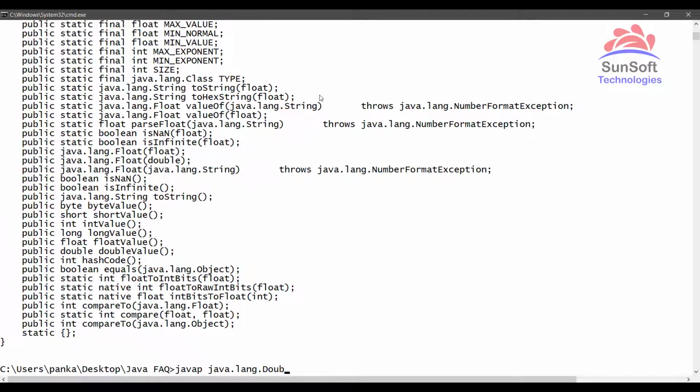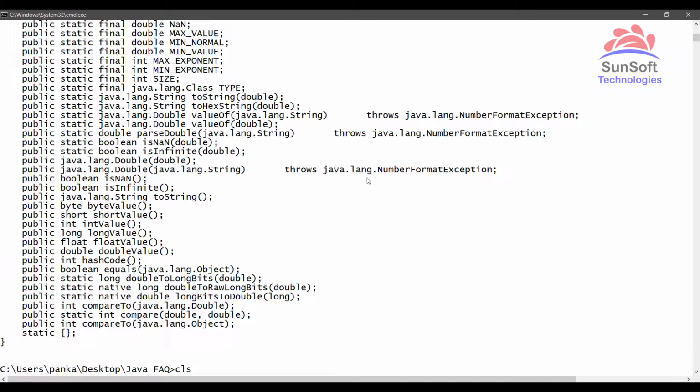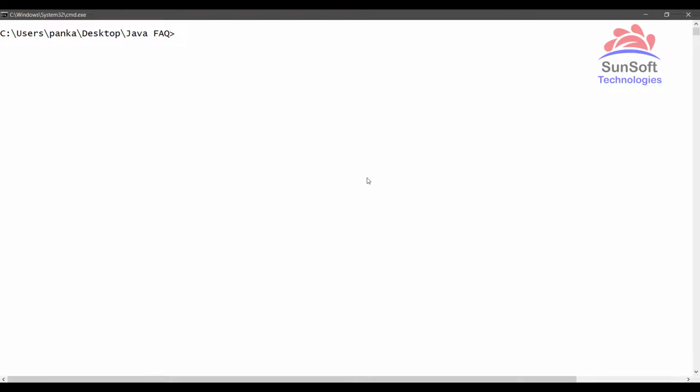Similarly, Long also you can type, and I am typing here Float. Yes, Float also extends the Number class. And let's take finally Double. So the Double class also extends the Number class. So likewise you can try with any of the numeric wrapper classes. You will find the Number class is the super class for all these classes. Then now let's come to the super interfaces, meaning the parent interfaces for most of the classes.